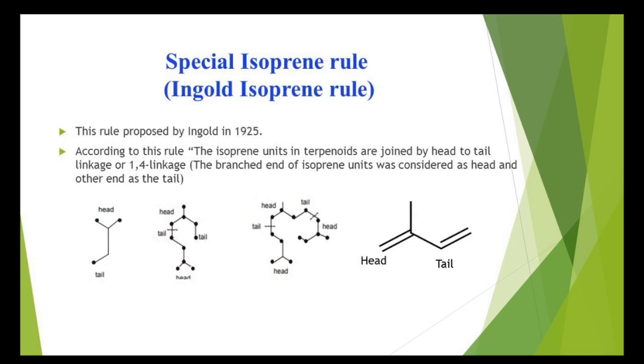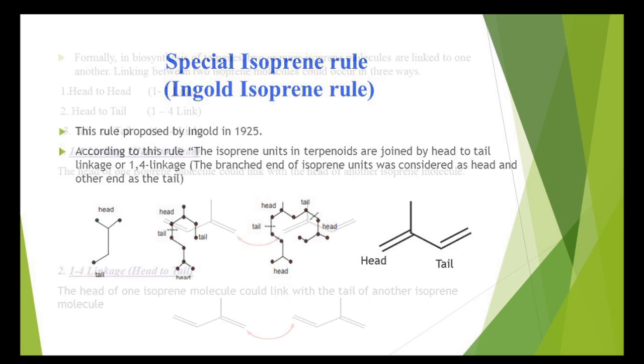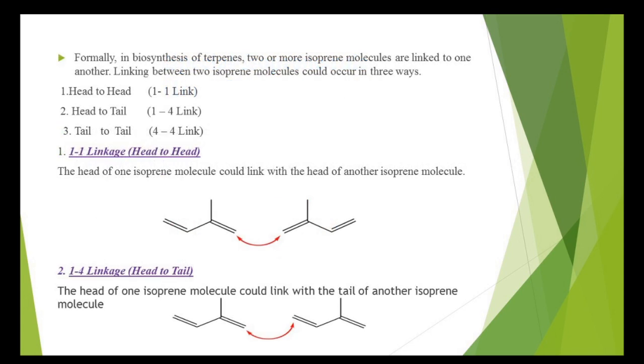Then the special isoprene rule. This is also called the Ingold isoprene rule. This was proposed by Ingold in 1925. According to this rule, isoprene units in the terpenoids are joined head to tail in a regular fashion. So the branched part we call the head and the tail part is on the other side. The two isoprene molecules can be linked in 3 ways. One is head to head linkage, that is 1-1 linkage, the second is head to tail linkage, that is 1-4 linkage, and the third is tail to tail linkage, that is 4-4 linkage.